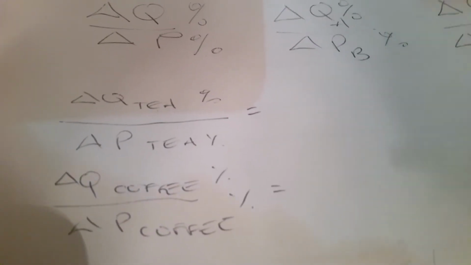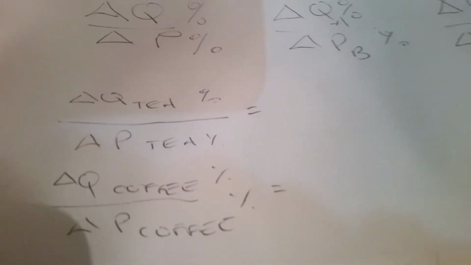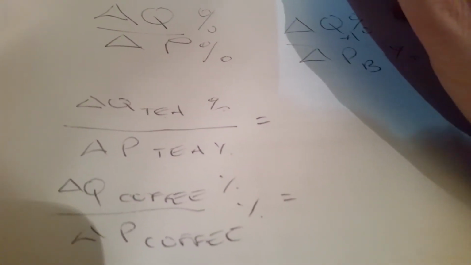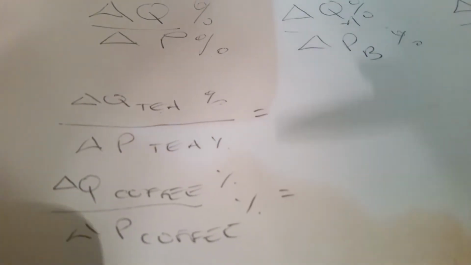So we need the percentage change in quantity of tea divided by the percentage change in the price of tea. The question explicitly told us that prices increase by 25%. So we know that this is an increase of 25%, and we know for coffee it's going to be the same increase.